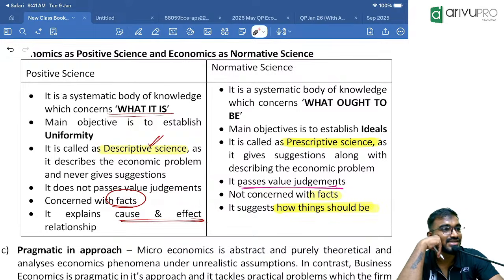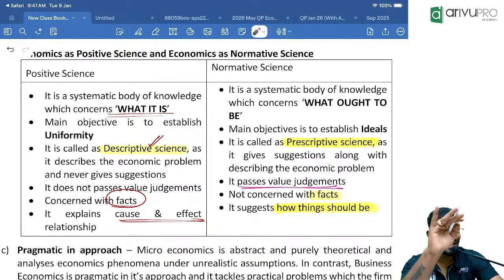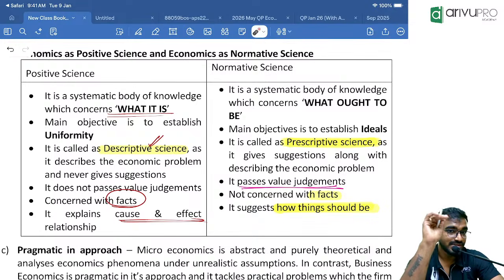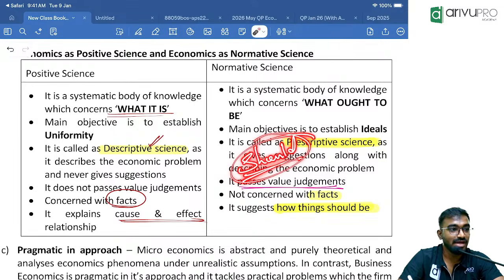Positive only. What is the cause? Increase in price. What is the effect? Clear. That is the concept you have to understand here: a fact, a cause and effect relation. It just defines what is going to happen, the problem, not giving any solution. And every single time, if you observe, the word "should" will be there. So that will become a normative statement.